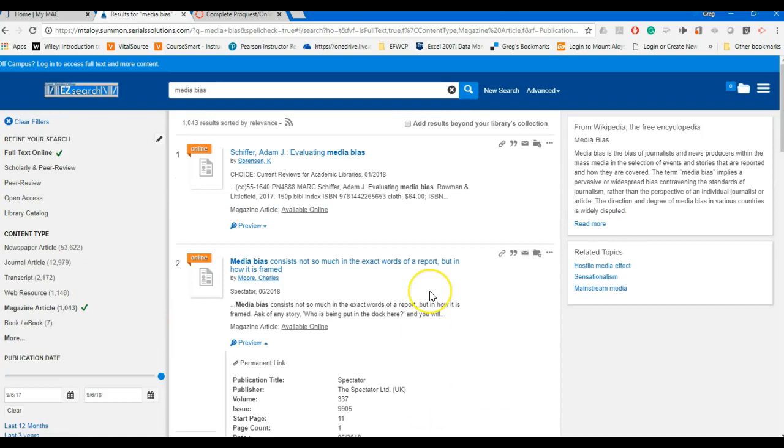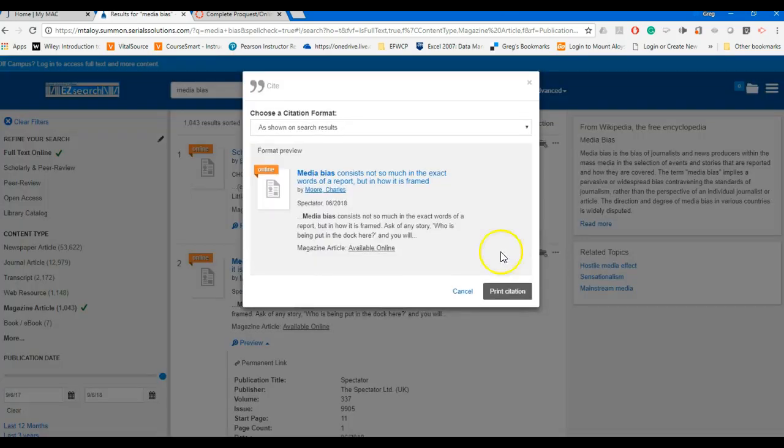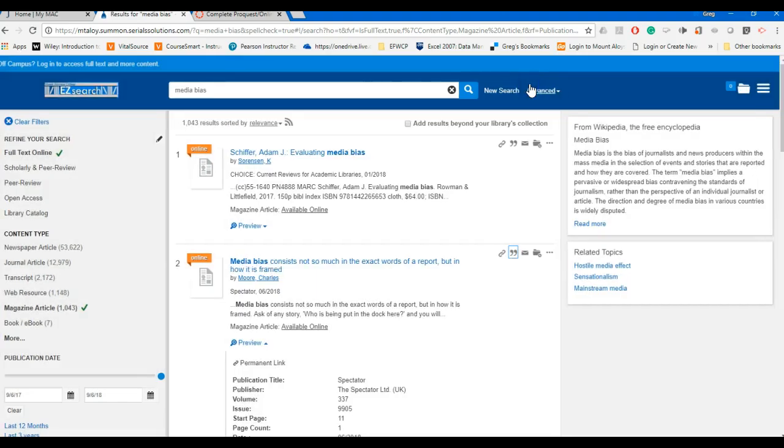Okay. So find your sources. Again, you're going to cite your sources. With this easy search, you can cite them. It is a bit different than the other citation that we completed in class, but you can still get the citation from here. Okay, and then you're going to populate these.